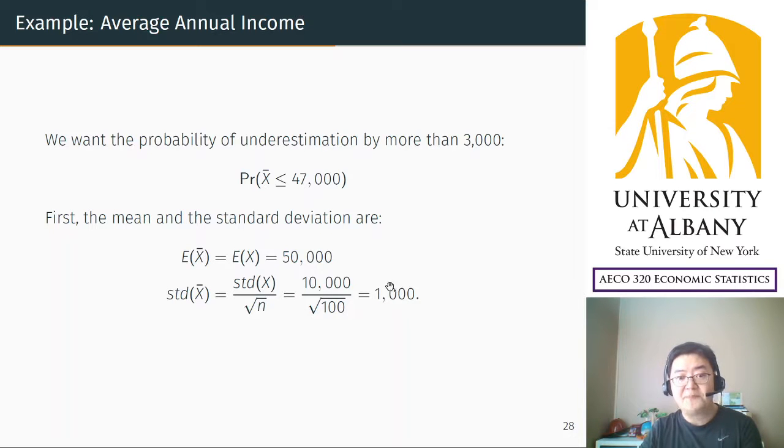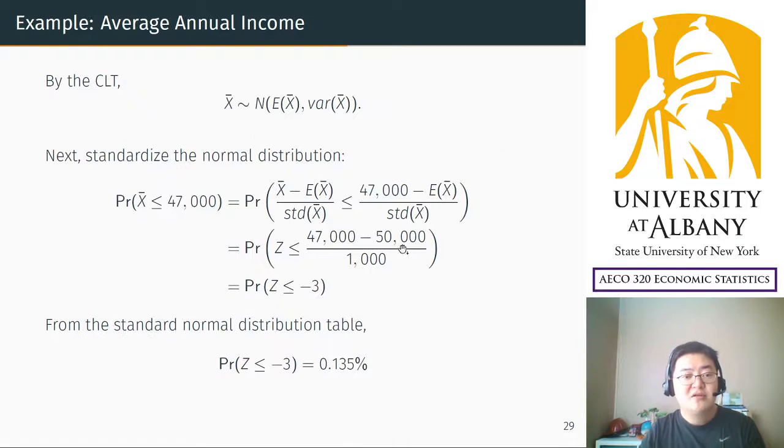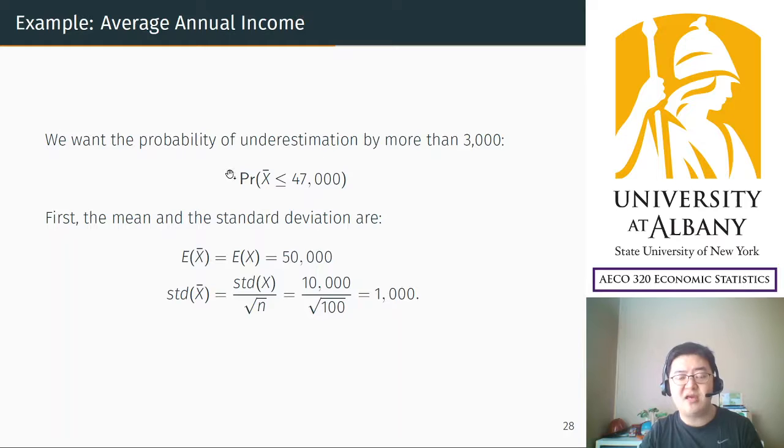So 50,000 and 1,000 are the parameters for the normal distribution. So that means we know everything. We know X bar follows a normal distribution with 50,000, 1,000.